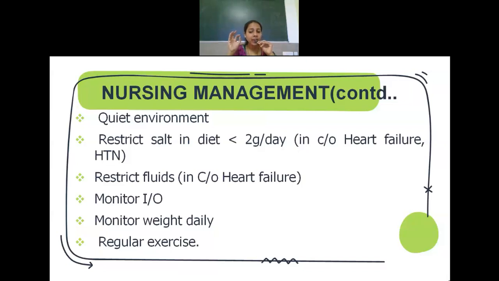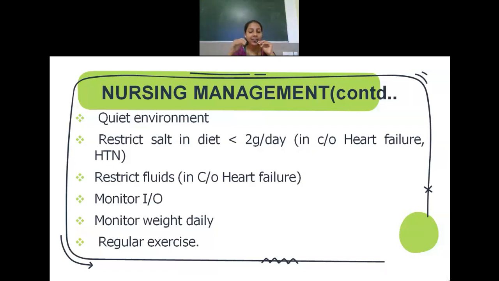Then if they are having signs and symptoms of heart failure, always reduce the fluids. When they have heart failure, you should restrict fluids and restrict salt in the diet. Because the patient already has a lot of edema and water retention, do not provide more fluids and do not give salt to the patient.